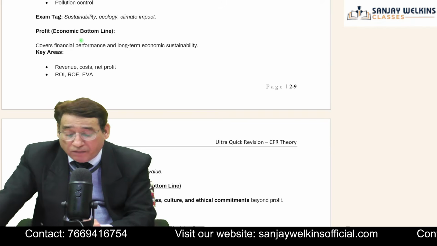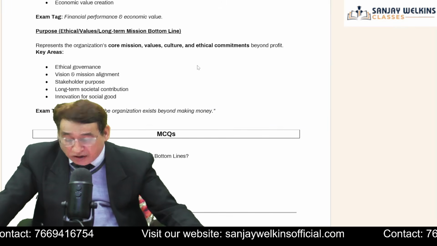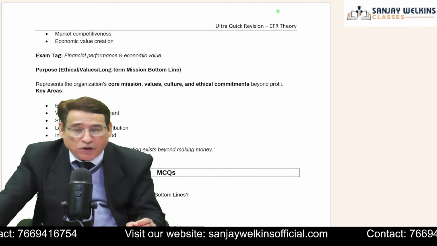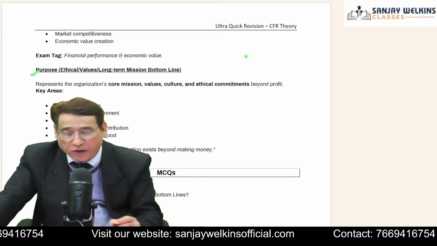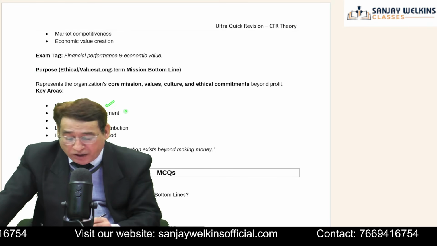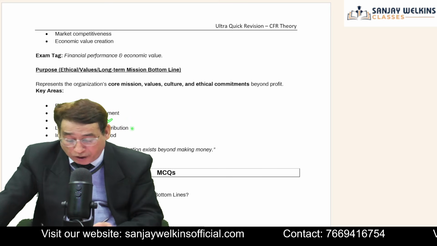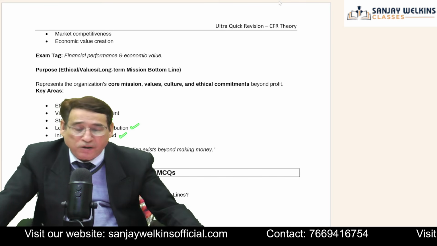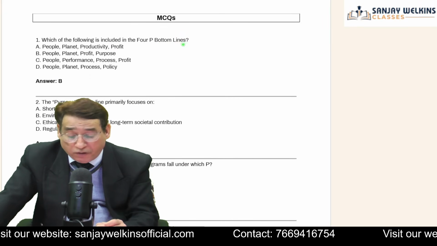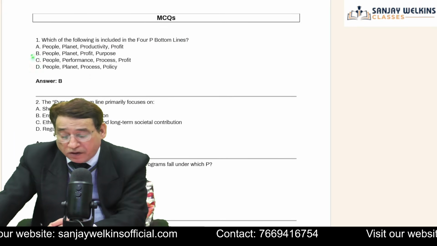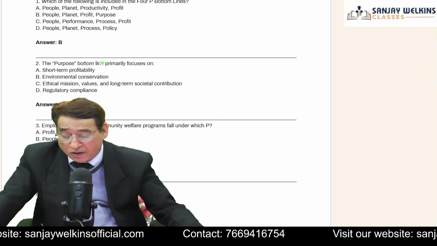And similarly, profit, I've already told you, a company obviously needs to earn profit. And the 4th P, as I've already told you, is happiness or spiritualism, and in one word we may call it purpose. Is it clear to you? Of course, it means ethical governance, vision and mission alignment, stakeholders' purpose, long-term social contribution, innovation. So, a very small topic actually, this is. So which of the following is included in the 4P bottom line? I've already told you, your answer will be B, people, planet, profit and purpose. Purpose here includes happiness. Is it clear to you?